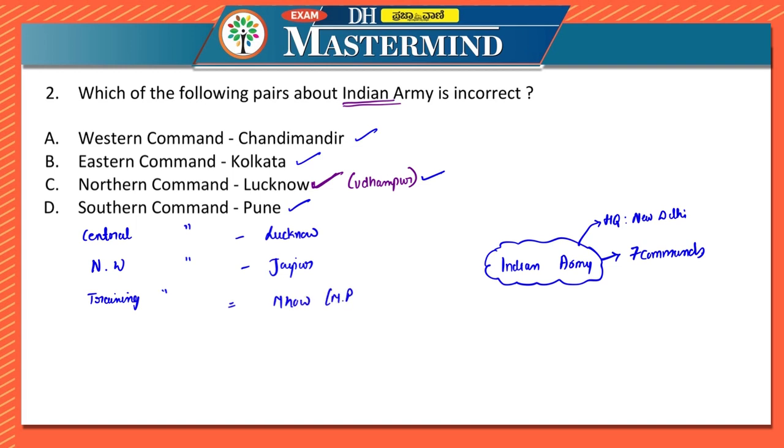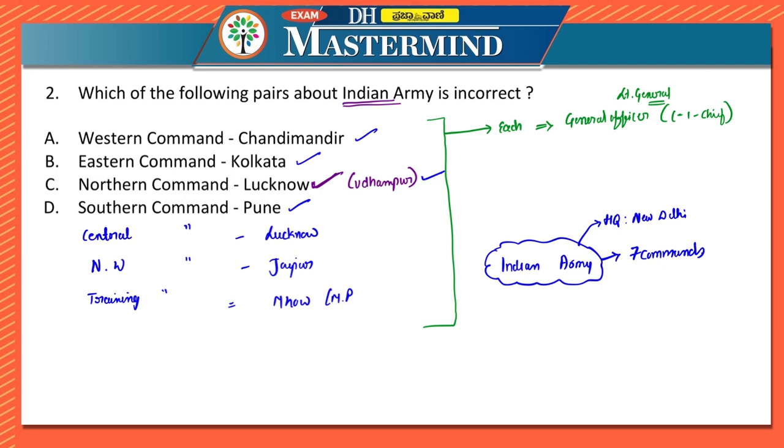Now, whatever we are discussing will be very, very important. We have seen that there are 7 commands, right? Each command is under a general officer, who is the commander-in-chief, and their ranking is lieutenant general. So a lieutenant general is heading the whole command of one subdivision.